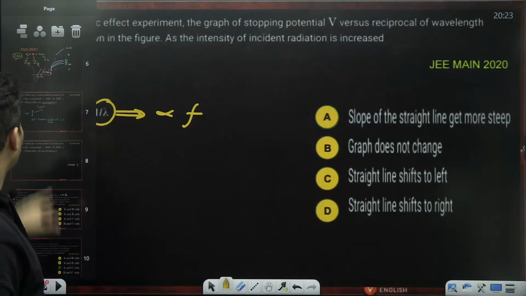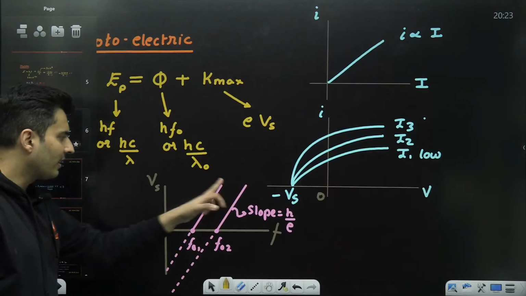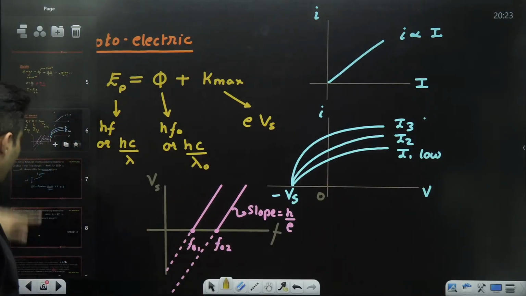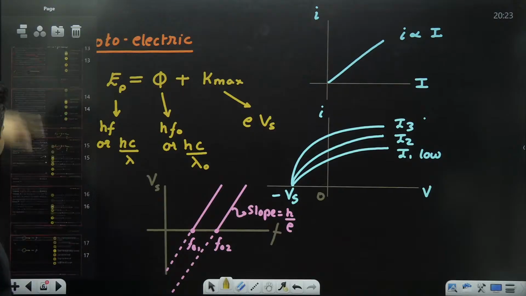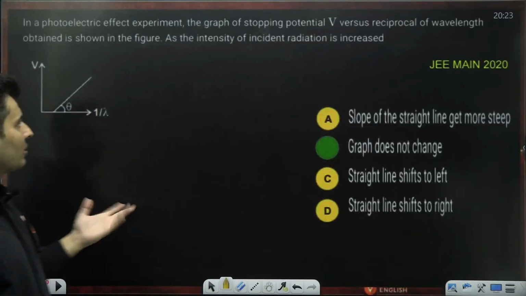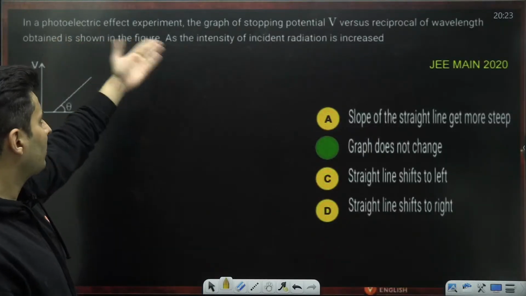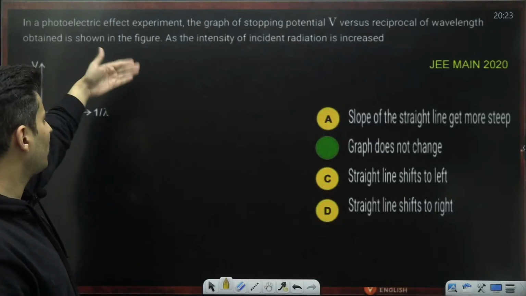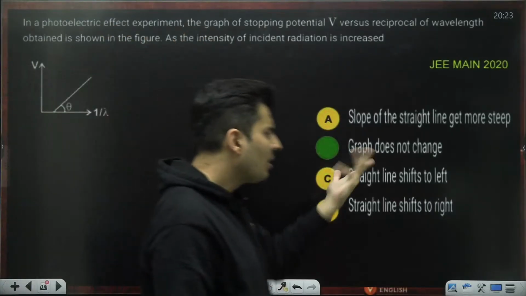It is a straight line. Slopes are constant, isn't it? I just told you about it. Standard graph. So, the graph of the voltage is obtained as shown in the figure. As you change the intensity, what will happen?